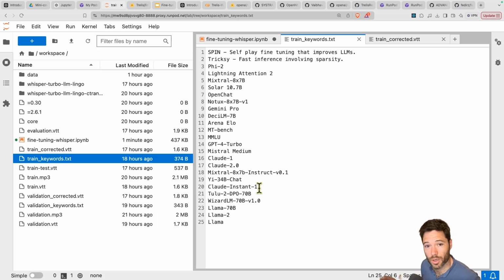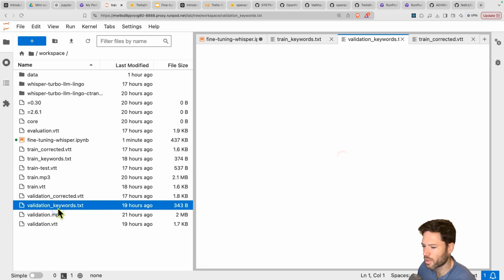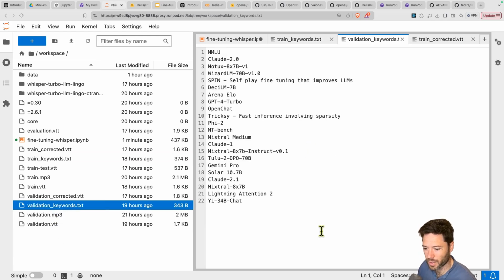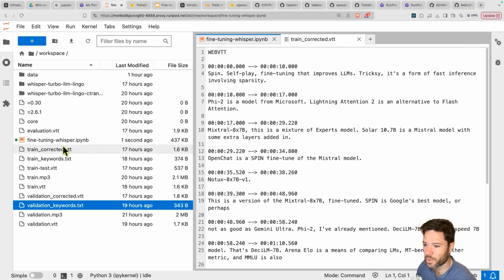And the reason I picked these words is because the language models are not familiar with these words. Whisper is not familiar, so it won't quite get these right when you try to transcribe these words. And then I shuffle these words to make validation keywords.txt, which is right here. And then I read these out, and that gives me a validation piece of audio that I can run and see how performance is doing if I've trained on the training audio. So you need to upload train.mp3 and validation.mp3. They're the two key files to upload.